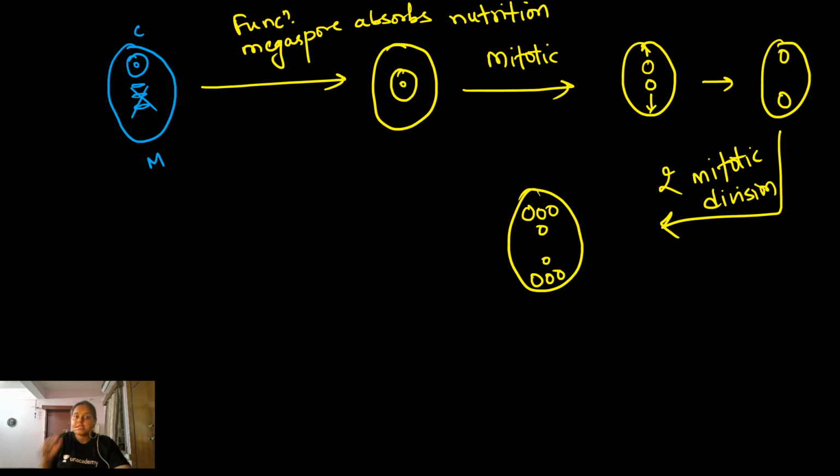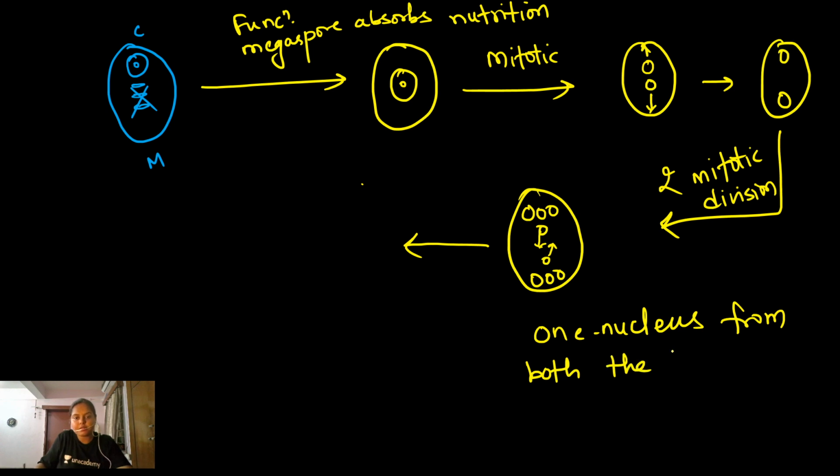Now what happens? See, one nucleus from both the poles starts moving towards the center.